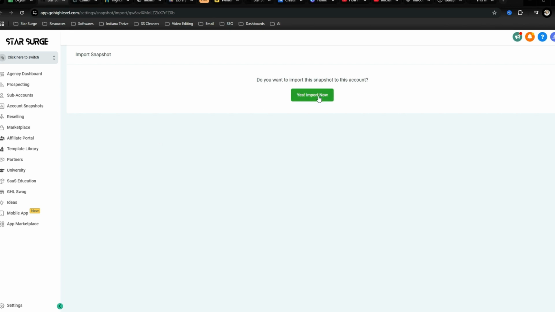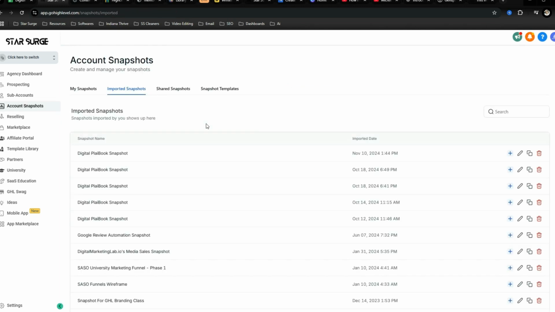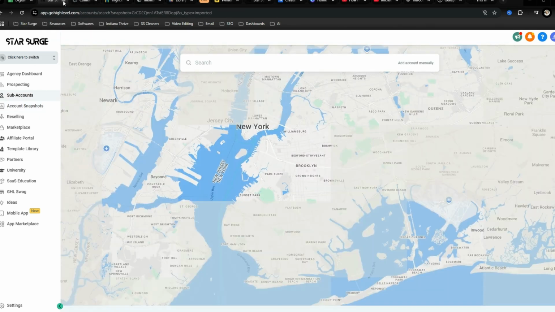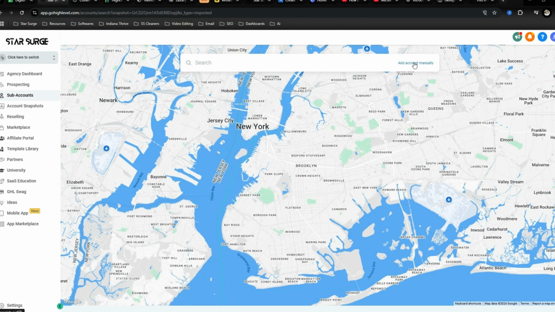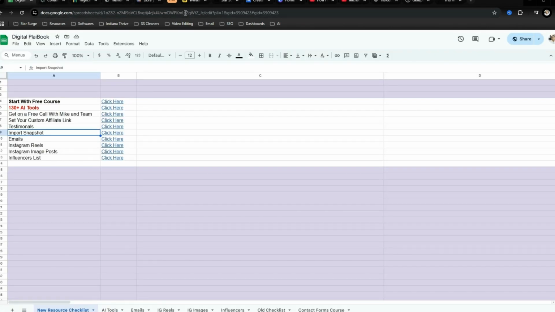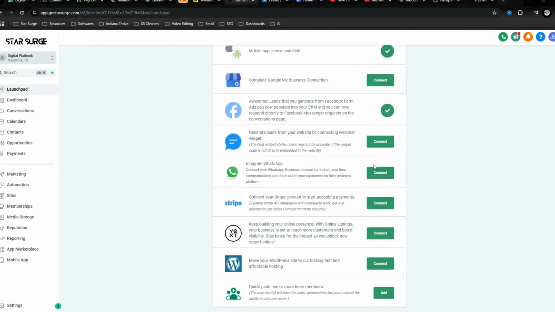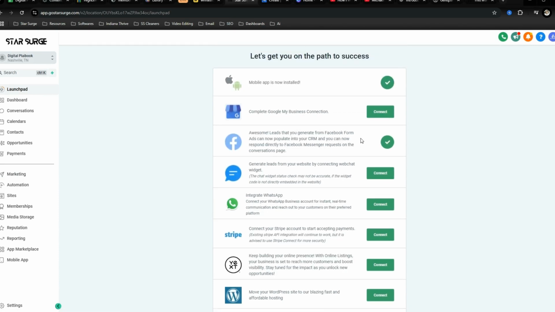So all you would do is click import, and then I'll just go ahead and show you real quick. Import snapshot. You won't have all of these. You'll just have one that says digital playbook snapshot. You'll click create new account. And then once you create an account, it'll take you to just the main screen where you have to add account manually. And then it'll take you to a screen that just looks like this on the launch pad, which will tell you to connect all these different things, but you don't have to really.